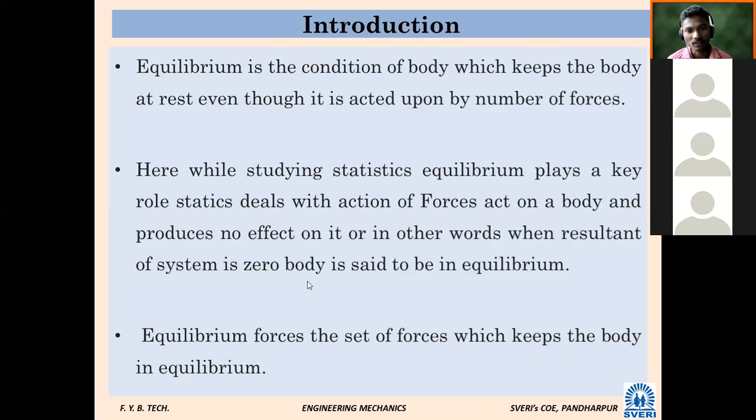What about its resultant? Zero. If the body is in equilibrium, it means the resultant is zero. In other words, the effect of the number of forces gets nullified or cancelled. Whatever forces are acting, that is why the body remains at a stationary position, or at rest. That is the equilibrium. It is simple.